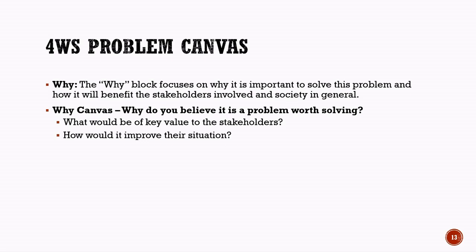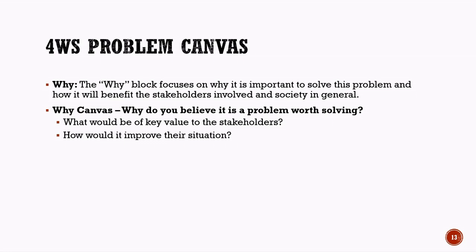In this stage, we examine the value and impact of the proposed solution. We try to identify how the solution can improve people's lives, reduce difficulties, save time, increase efficiency, or create better opportunities. While working on the why section, we try to answer some important questions. Why do we believe the problem is worth solving? What benefits will the stakeholders receive from the solution? How will the solution improve their current situation?